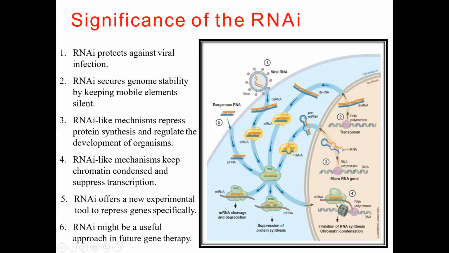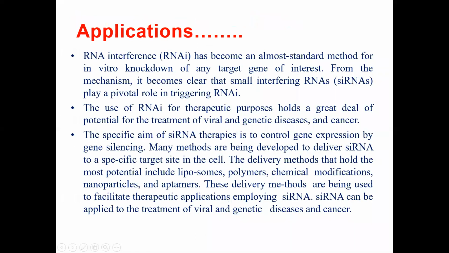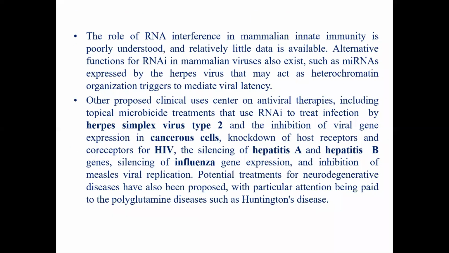Number three is that a microRNA gene can also be produced, and that also can be degraded by siRNA. Fourth is the inhibition of DNA synthesis and chromosome condensation. This step, chromosome condensation, can also be inhibited and suppressed by using this type of RNA. See, this type of RNA is entering and suppressing. Fifth is the exogenous RNA. Suppose a new RNA from outside of the cell is entering, that can also be controlled by gene silencing methods.